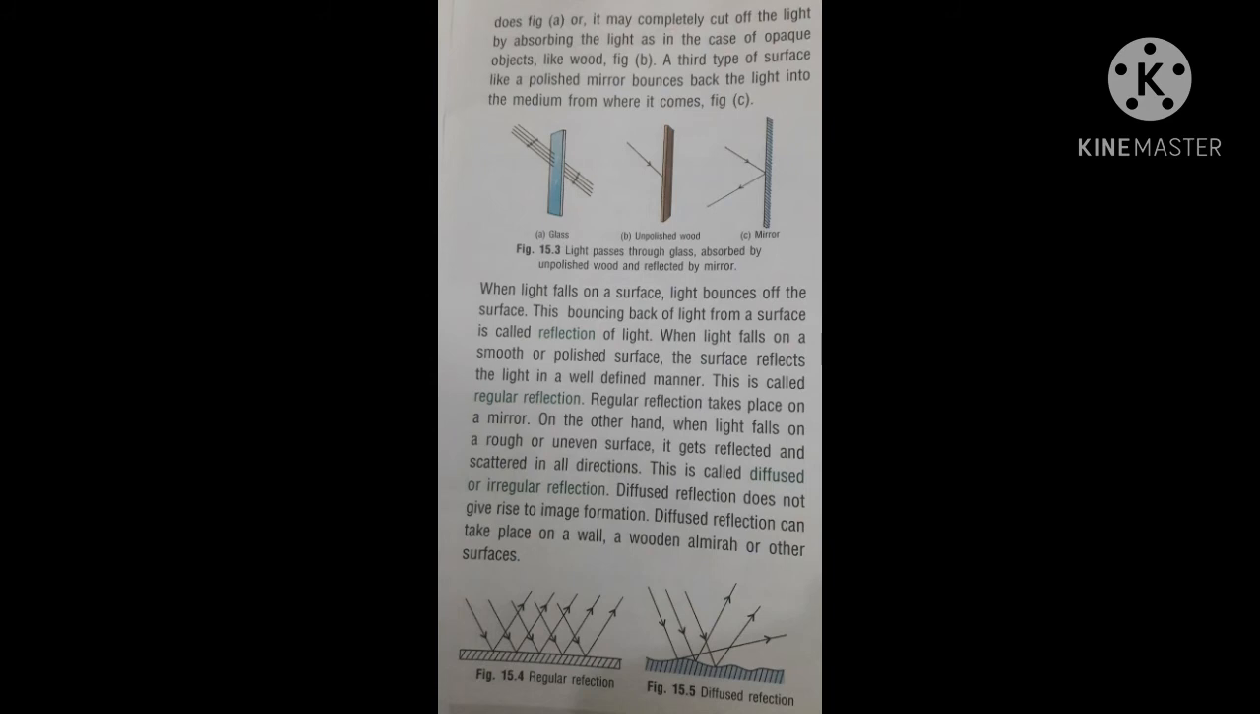Now children, you are seeing figure 15.3. Light passes through glass, is absorbed by unpolished wood, and is reflected by a mirror. When light falls on a surface, light bounces off the surface. This bouncing back of light from the surface is called reflection of light.